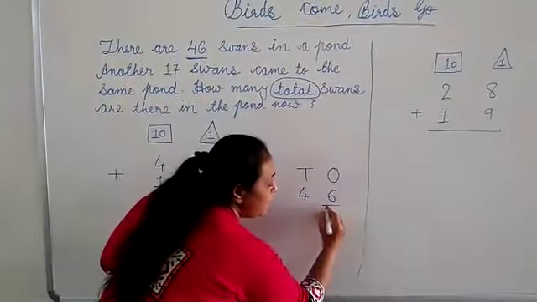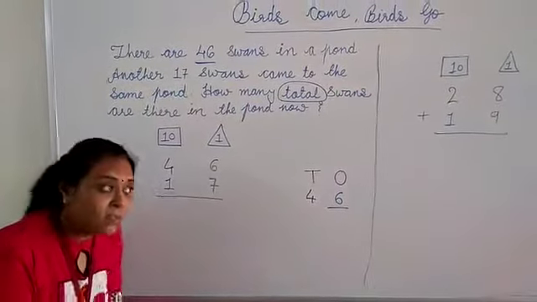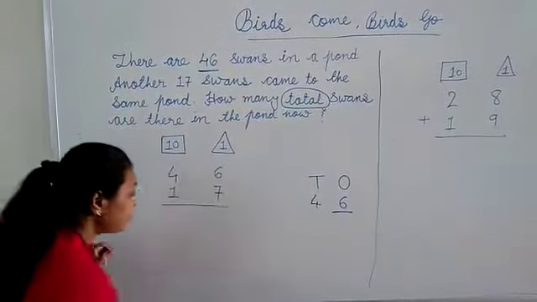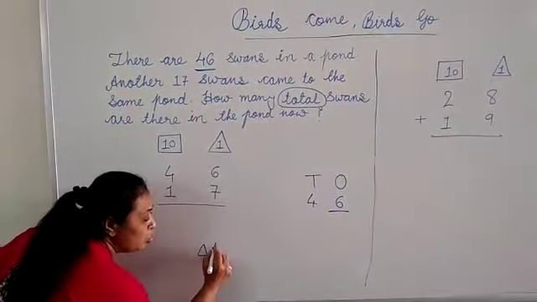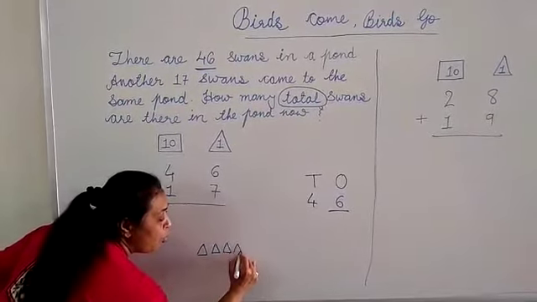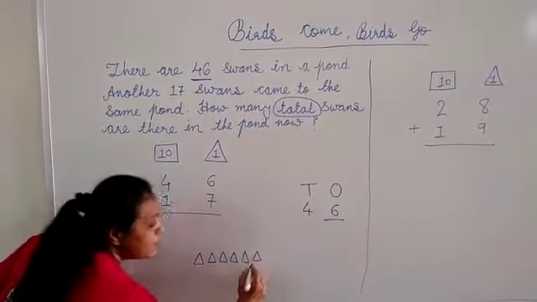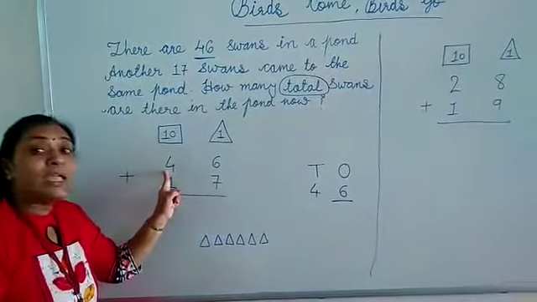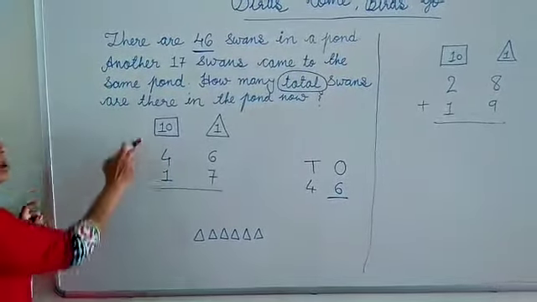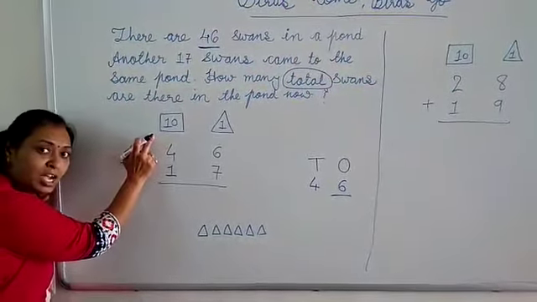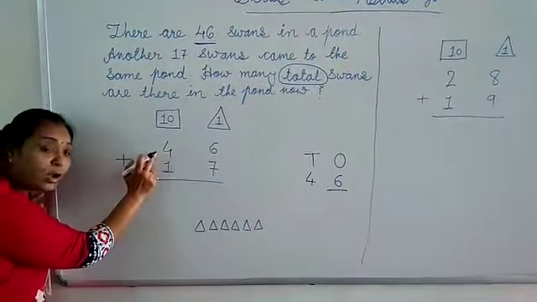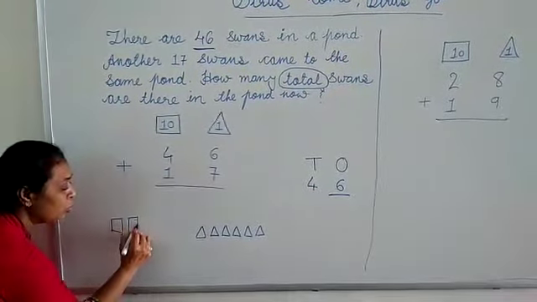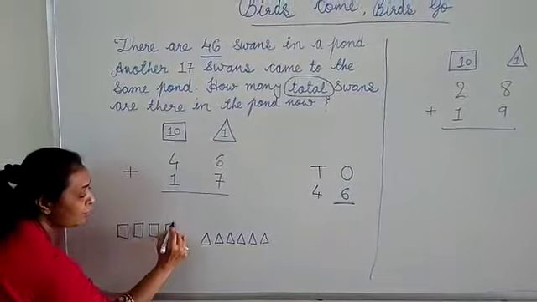On the ones place I have the number 6, so I have to draw 6 triangles: 1, 2, 3, 4, 5 and 6. Now I have 4 in the tens place, so I shall draw 4 squares: 1, 2, 3 and 4.